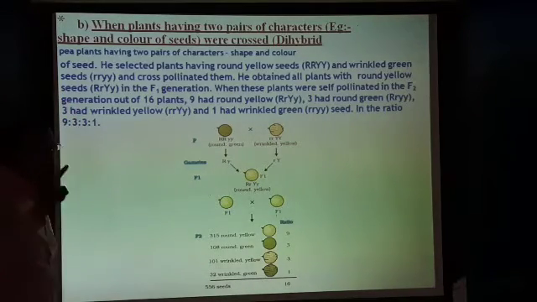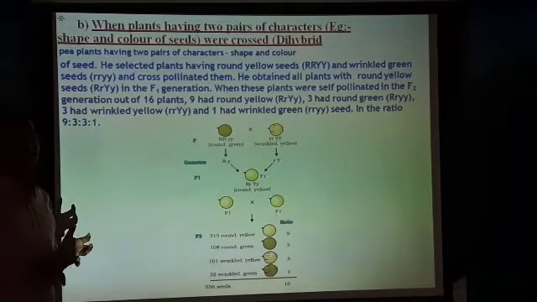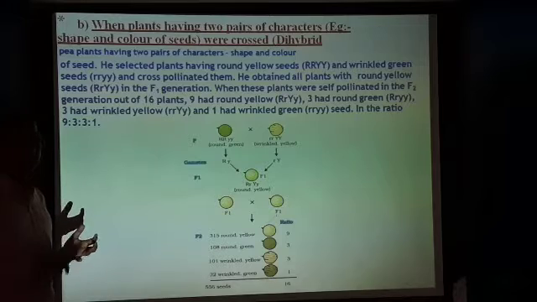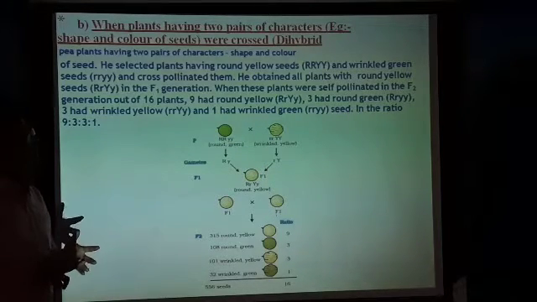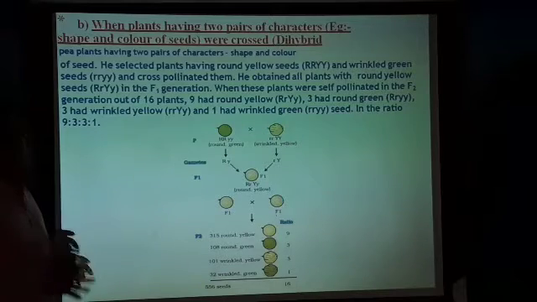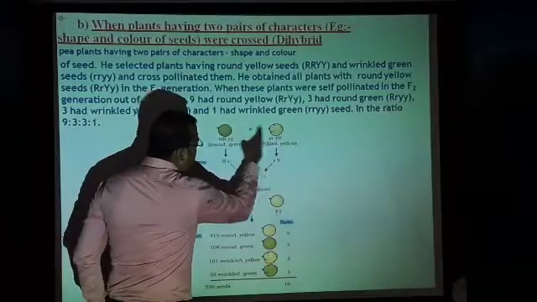There are 2 characters. The seed shape is round, and their color is yellow. And the other shape is wrinkled, and their color is green. Next, the same procedure again. He crossed these two plants.